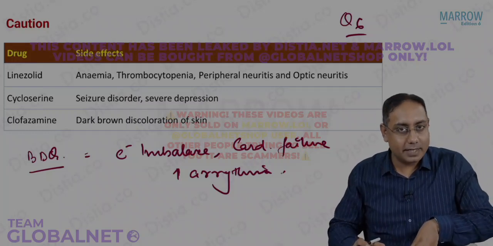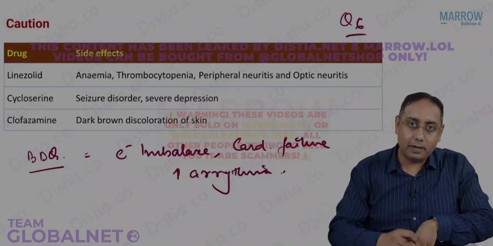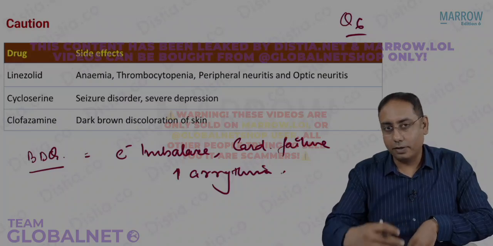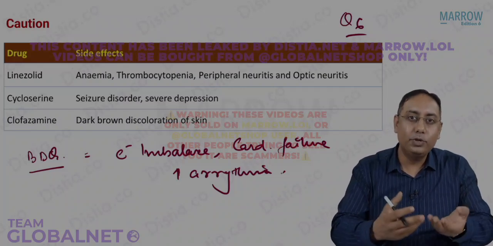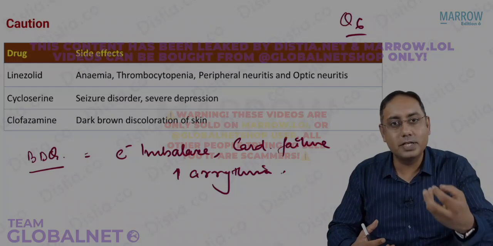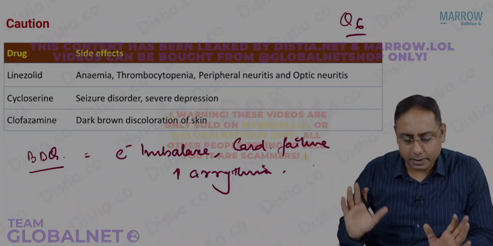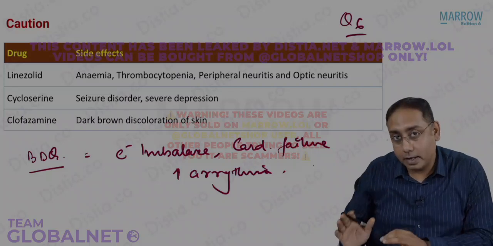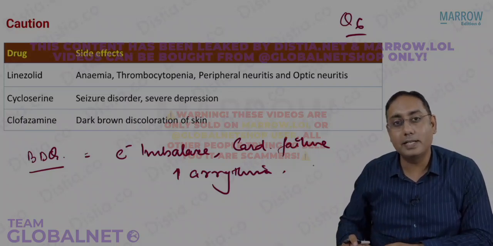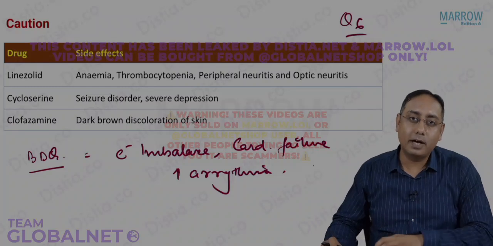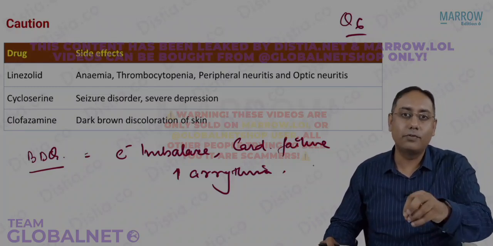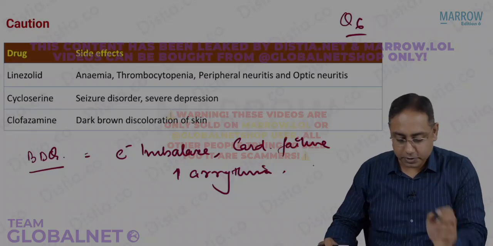Whenever a pregnant female gets TB, we know that bedaquiline may have some effects on the mother and on the baby. But TB, I told you, is a bigger public health problem, and that is the reason we are giving bedaquiline. So it is obviously contraindicated in pregnancy. We have discussed that. But under the pregnancy and TB NTEP program, we are giving bedaquiline and advising medical termination of pregnancy also.